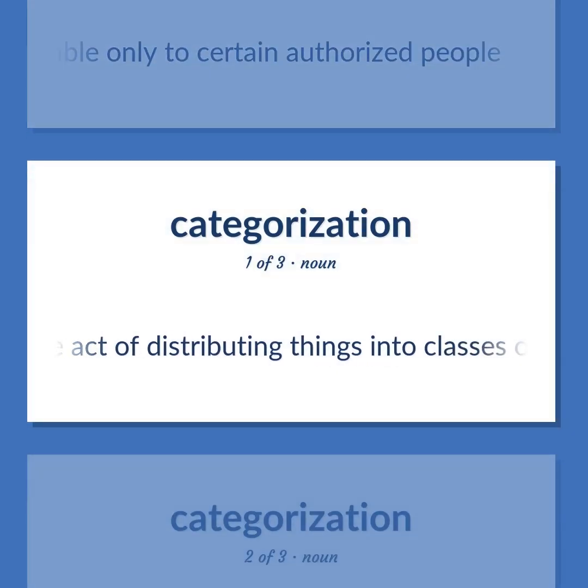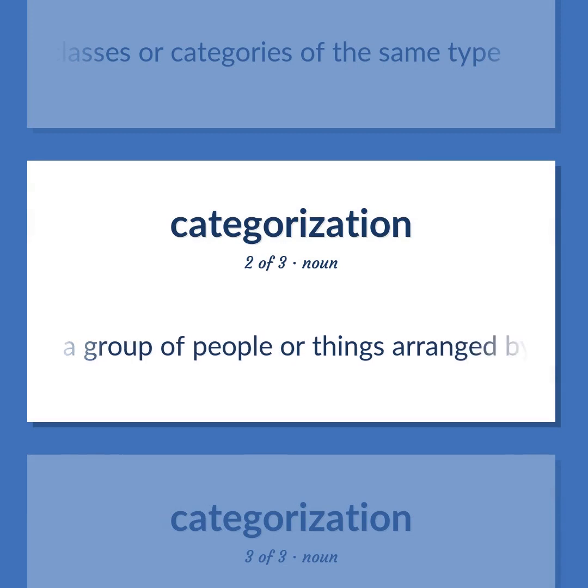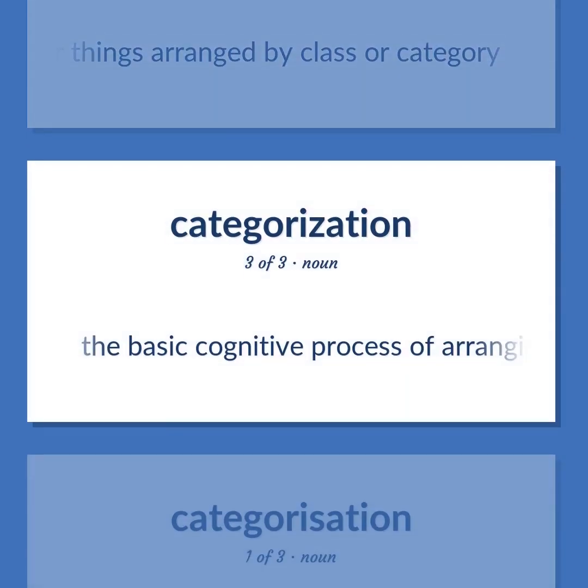The act of distributing things into classes or categories of the same type. A group of people or things arranged by class or category. The basic cognitive process of arranging into classes or categories.